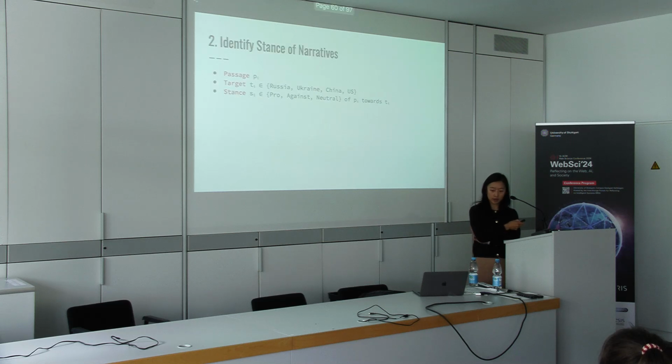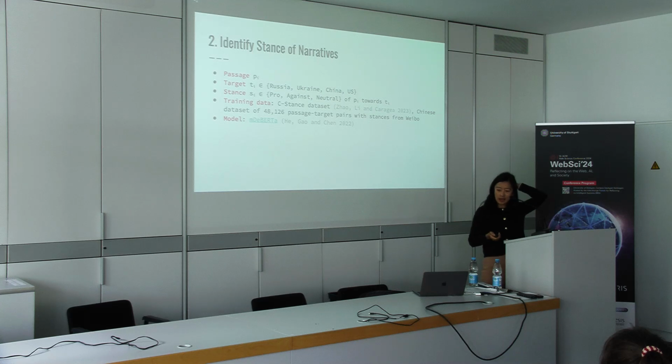Then we look at the stance of the narratives. Here we're looking at specific targets. The 4 countries that we're gathering data from are the targets. And then we're estimating the stance, pro, against, or neutral toward those targets.